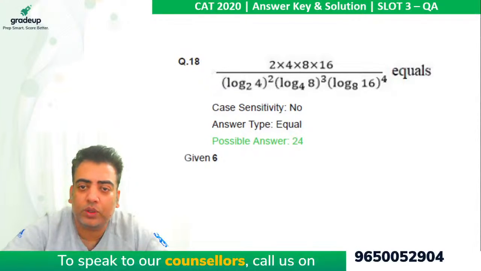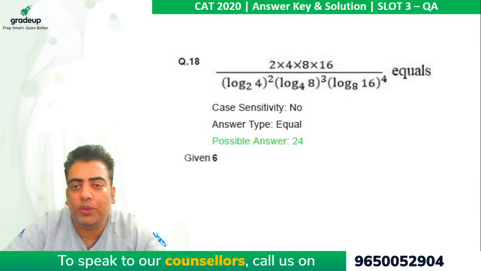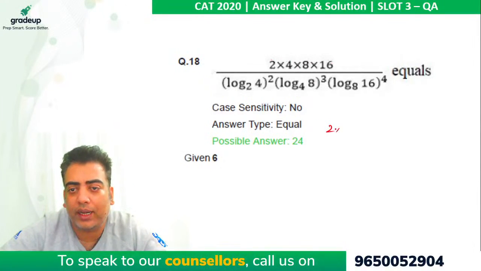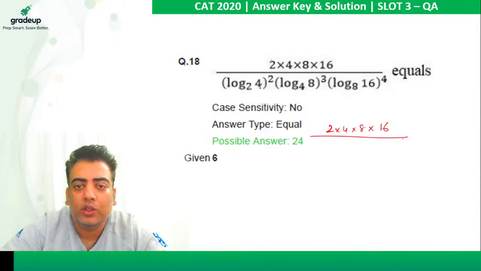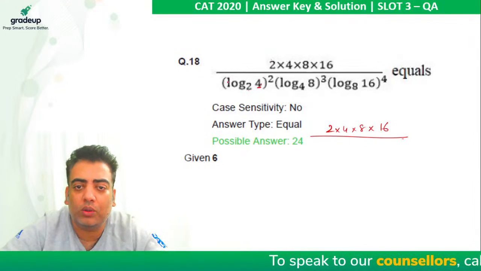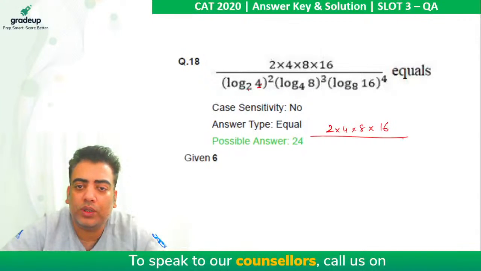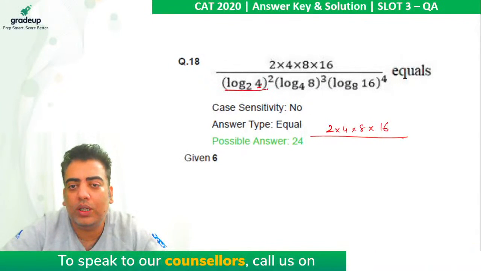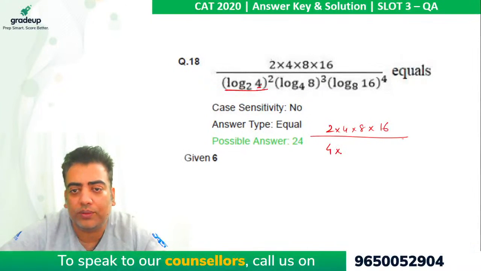So here we have to simplify this. So the numerator will remain the same, 2, 4, 8 and 16. We just need to simplify the denominator. So log 4 to the base 2. So this is 2 square. So 2 comes outside and log 2 to the base 2 is 1. So effectively it is only and only 2 square, which is 4.